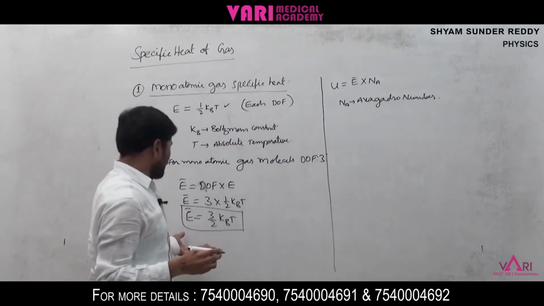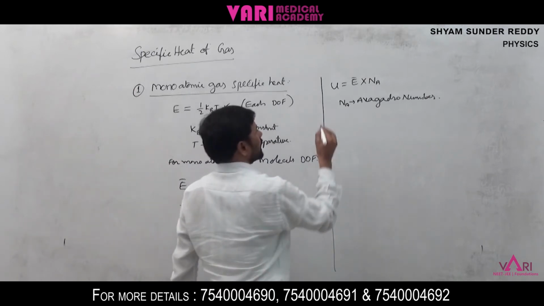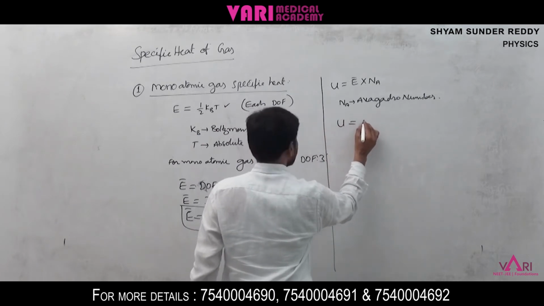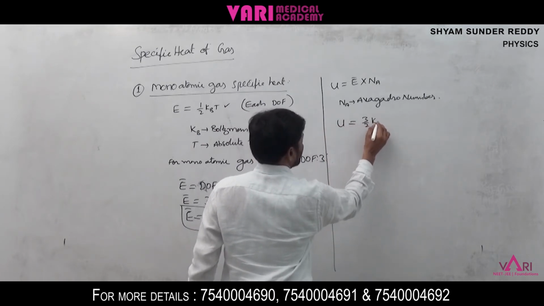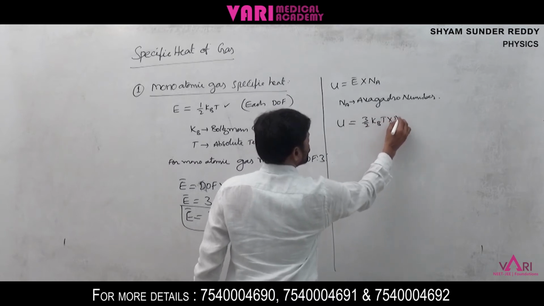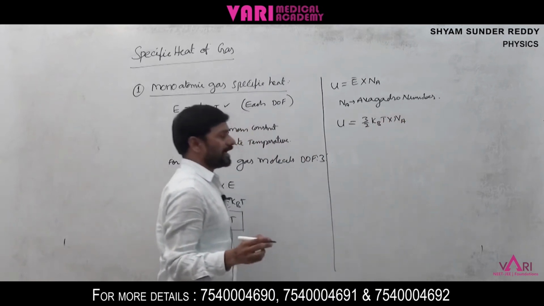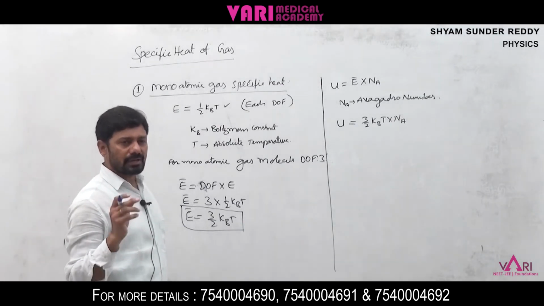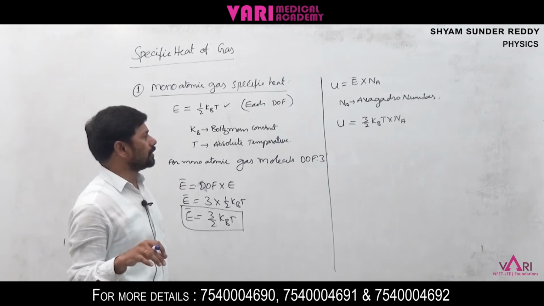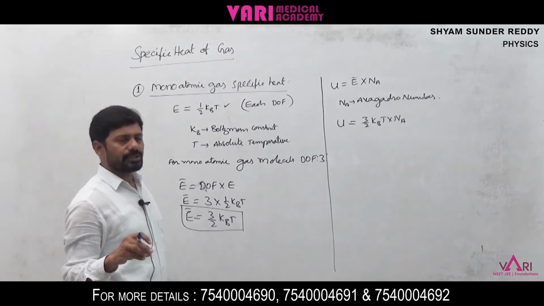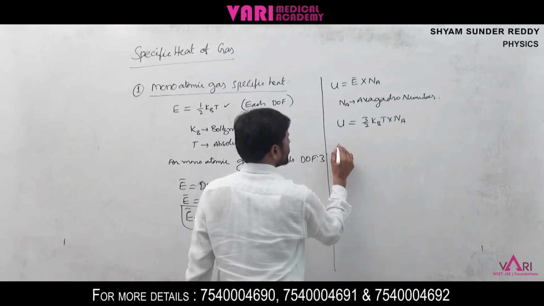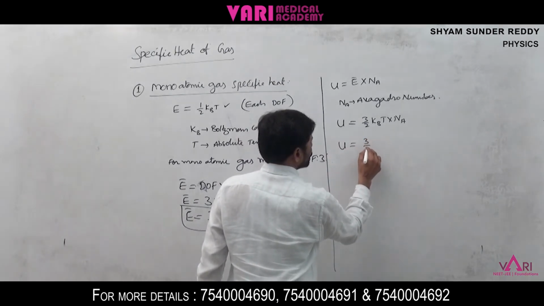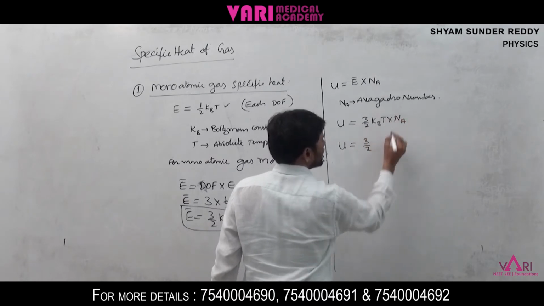So we can write the internal energy U is equal to 3 by 2 kBT into Na.